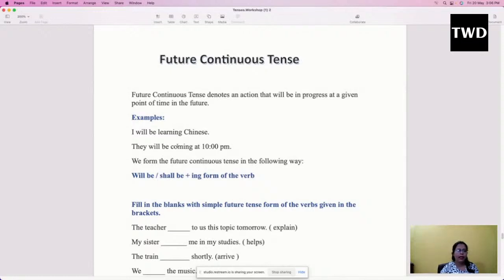For example, I will be learning Chinese, they will be coming at 10 p.m. We form the future continuous tense in the following way. So what is the structure? We will be using will be. The moment you use will be, that means it will be under future continuous tense, plus the main verb will be coming with ing. So this is the structure of the sentence under future continuous tense.